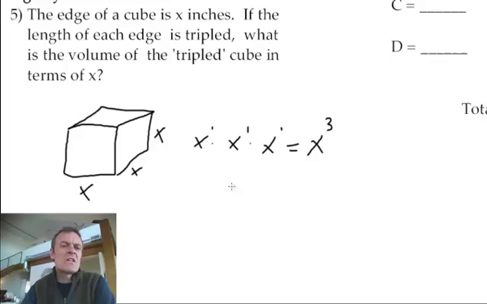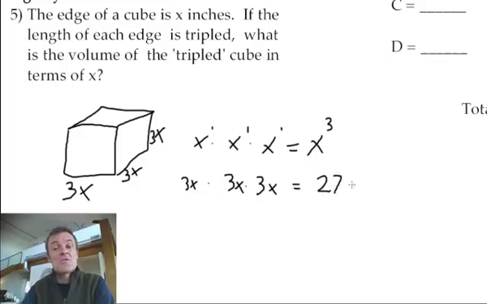Now, all of a sudden we're going to say that the length of each side is tripled. So all of a sudden it becomes 3x for the width, 3x for the length, and 3x for the height. So we've got 3x times 3x times 3x. Well, that becomes 27: 3 times 3 times 3. Again, still x cubed. It's like saying little x to the 1s, just x times x times x, just like the first part. No change in that exponent, okay?